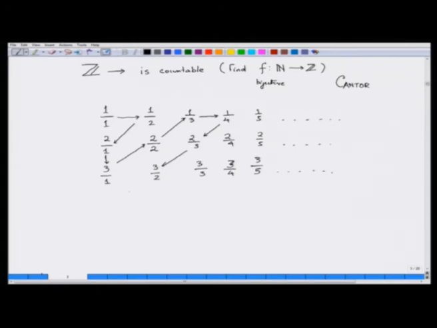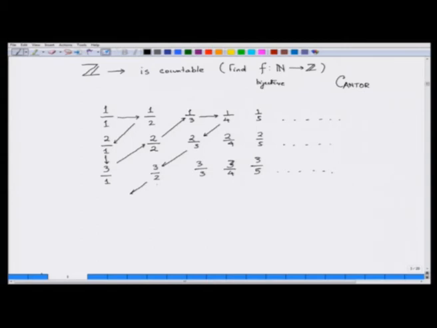You have to come down absolutely to the left like this and just go on. From whatever is the number you go back here and here and here like this. This procedure that we have just shown can be used to show that this is countable.